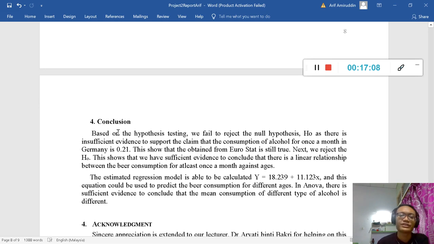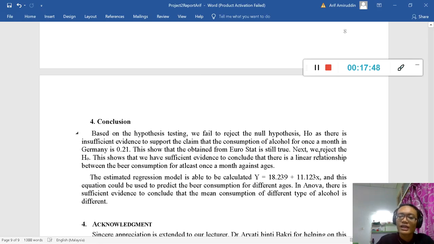And then we go to the conclusion of our project. We go through one by one. Based on the test statistic, we failed to reject the H0, as there is sufficient evidence to support the claim that the proportion of alcohol consumption once a month in Germany is 0.21. So we can conclude that the percentage of 0.21 is true, and that is the statistic from Eurostat. Next, we reject the H0, which shows that we have sufficient evidence to conclude that there is a linear relationship between the beer consumption for at least once a month against age.